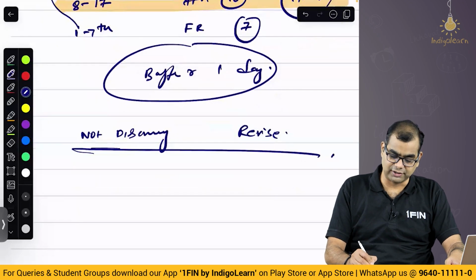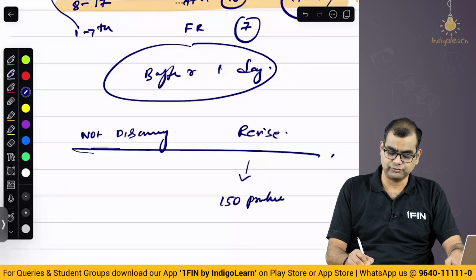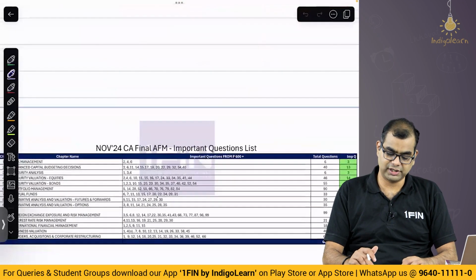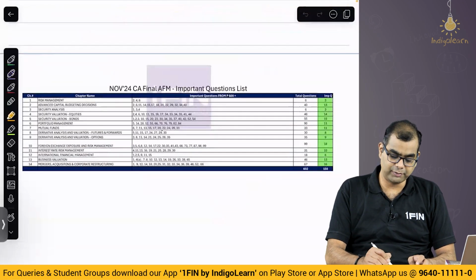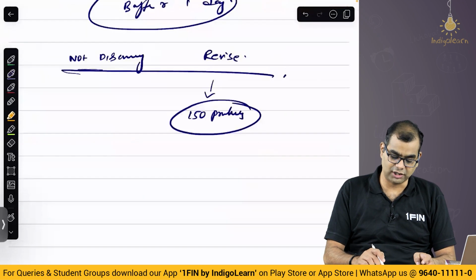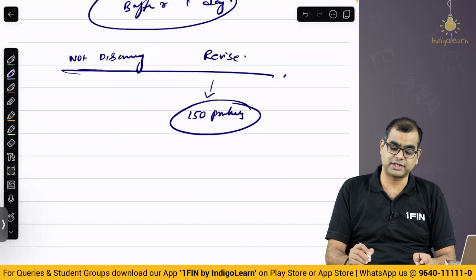Now, in this revision, the target should be the 150 problems I have given. What are these 150 problems? Here are the 150 problems. I have given a list of important problems for November 24. My suggestion is to split this chapter wise. Please note this is the same for both the one group person and the two group person.